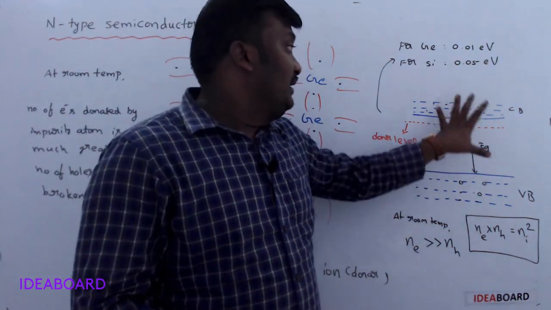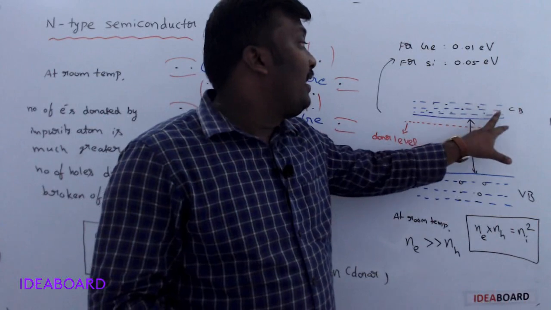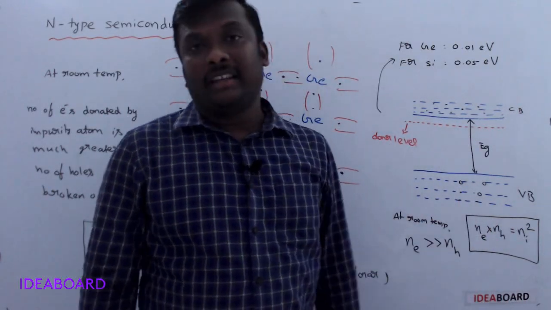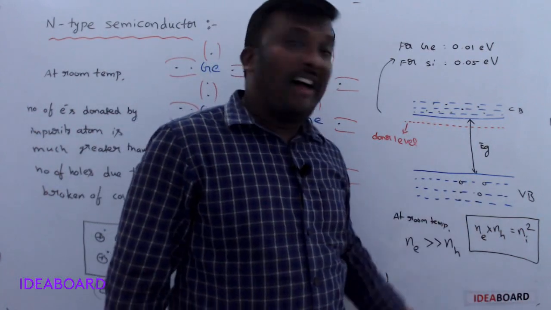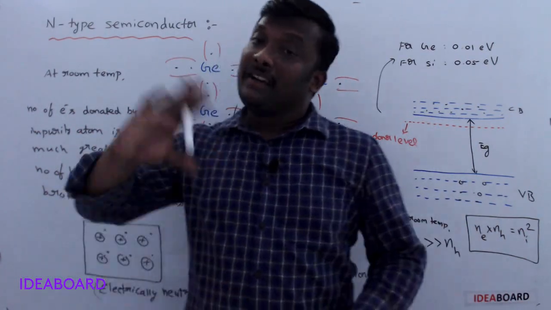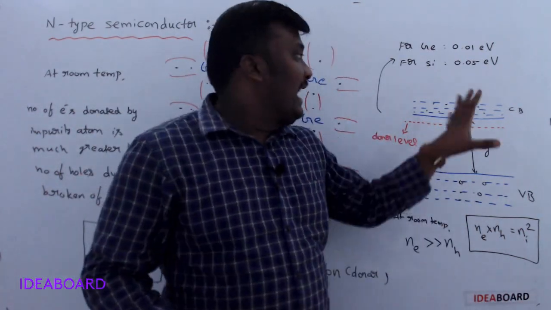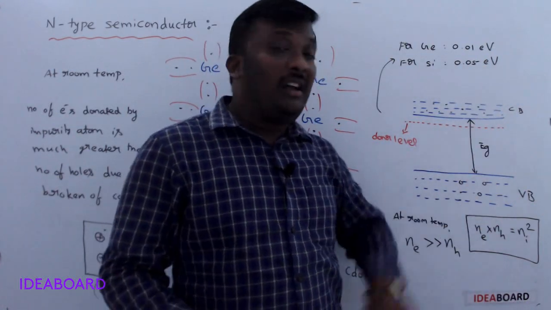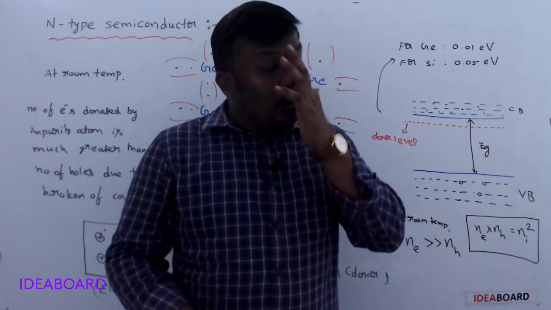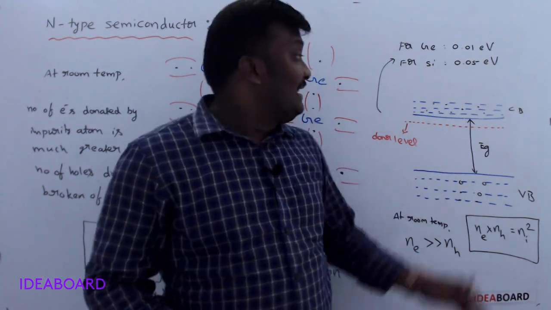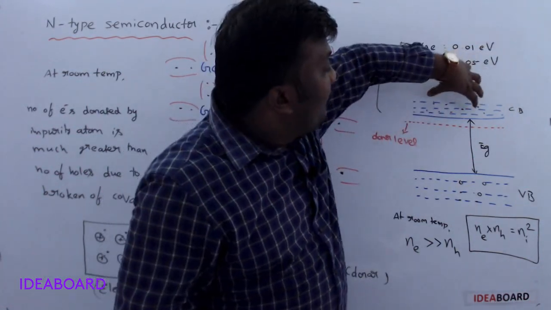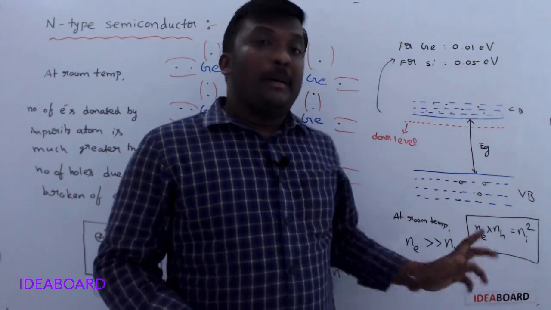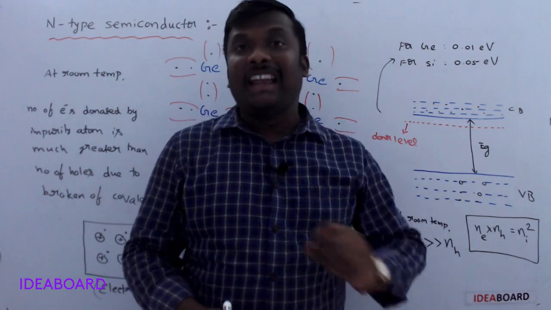Understand now? Here the average energy of electrons in the conduction band is much greater than the average energy of holes in the valency band. In the case of intrinsic semiconductors, the average energy of electrons in the conduction band is equal to the average energy of holes in the valency band, because the number of free electrons in the conduction band is equal to the number of holes in the valency band.